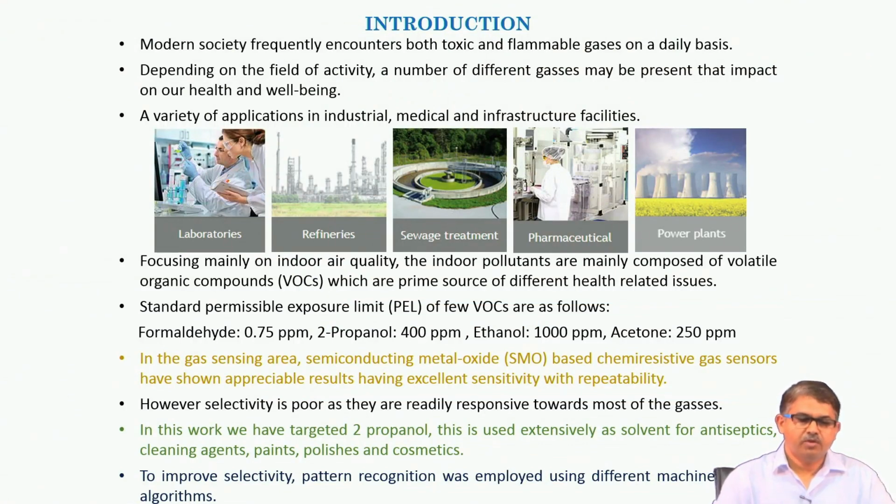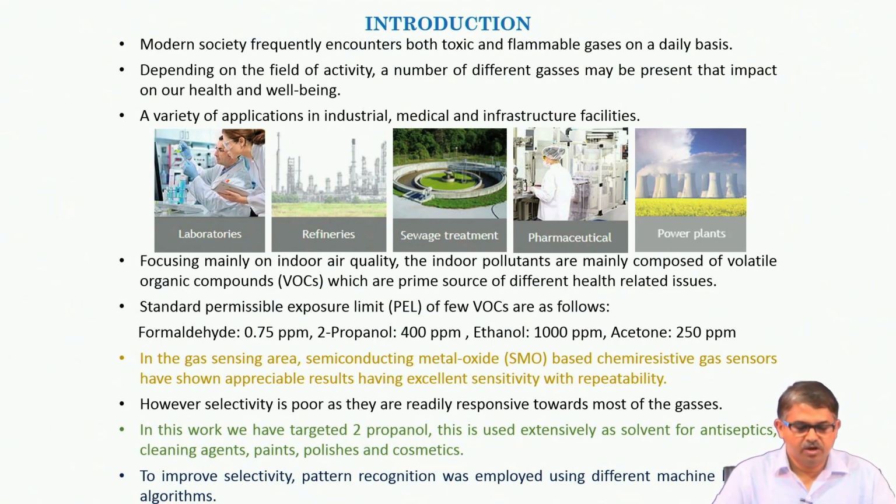Modern society, particularly the urban environment and industrial areas, have lots of toxic gases and inflammable gases, and this is particularly true for developing and underdeveloped countries. Apart from toxic gases, there are poisonous VOCs, that is volatile organic compounds, for example, formaldehyde, 2-propanol, ethanol, acetone, toluene, and so on.